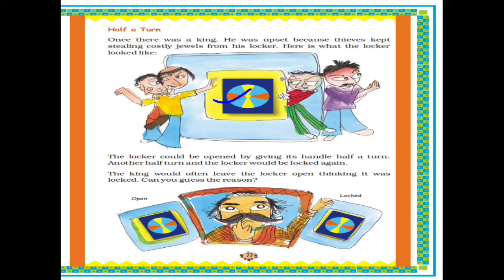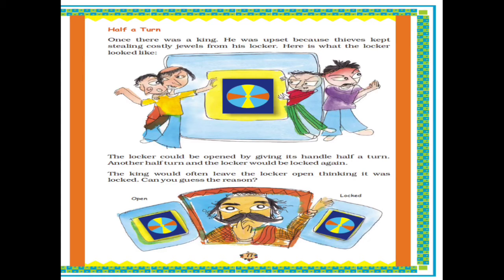Now why was the king upset? Let's see. The king would often leave the locker open thinking it was locked. Can you guess the reason? The king always got confused. He always kept the locker open by turning it half. Why would the king always keep the locker open and think that it was closed? Why did he always get confused whether the locker was open or closed?